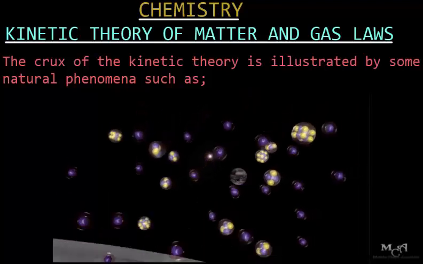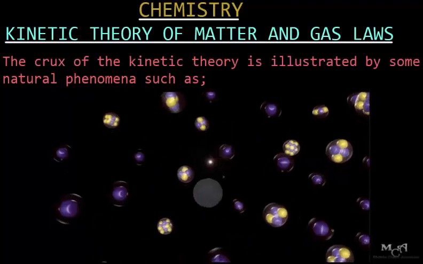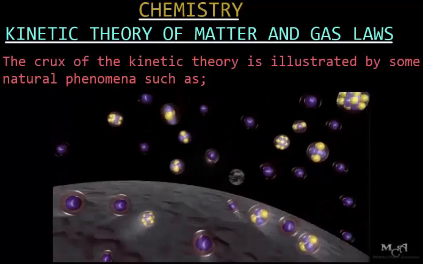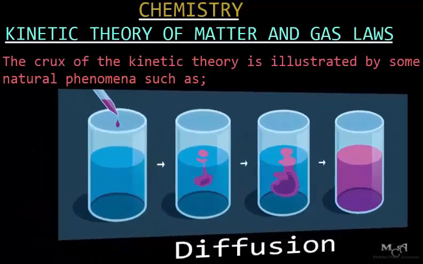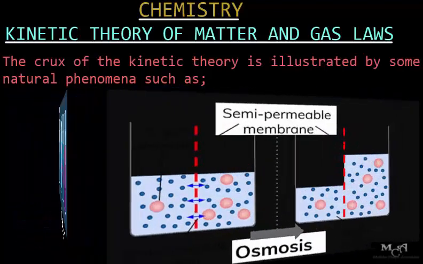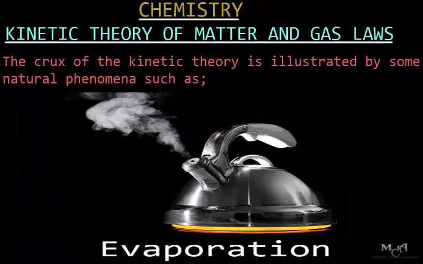The course of the kinetic theory is illustrated by some natural phenomena. There are some natural phenomena that guide the kinetic theory, and they are diffusion, osmosis, sublimation, and evaporation. We'll look at them one after the other with good illustrations.